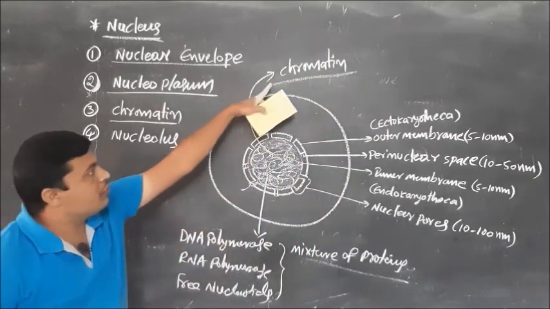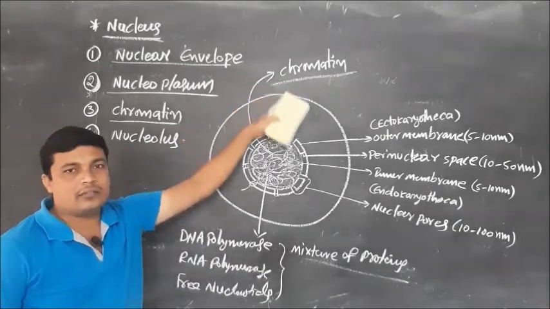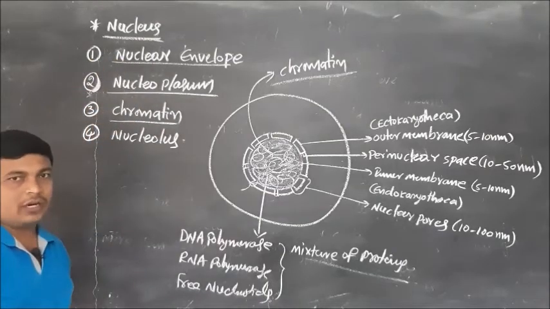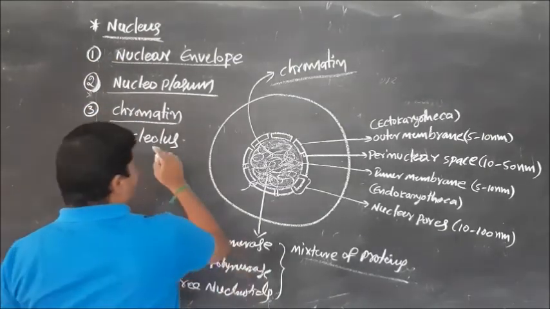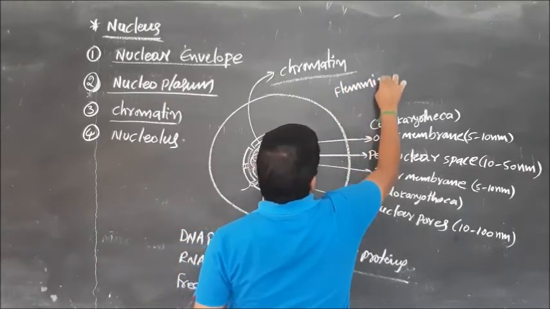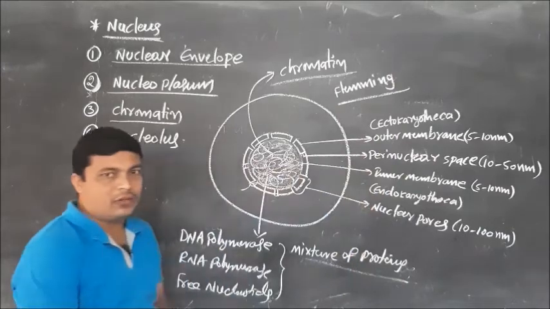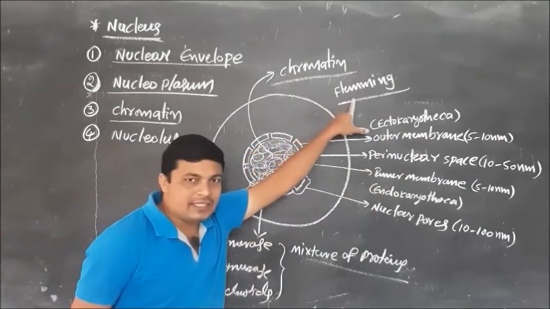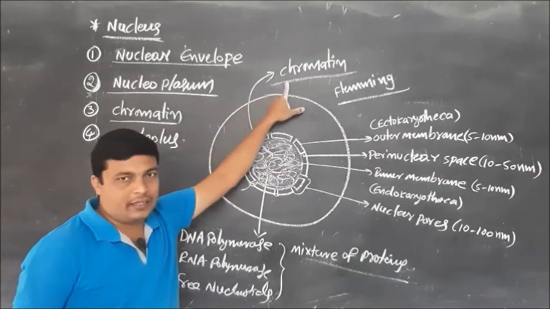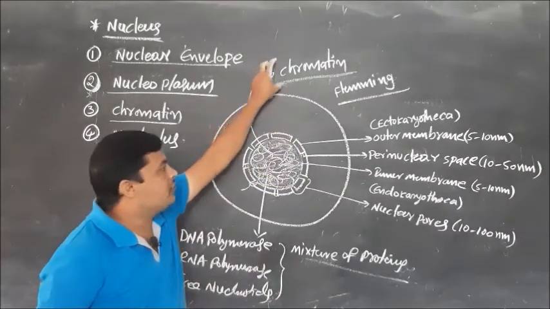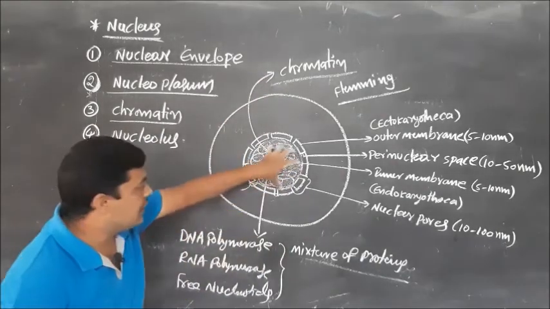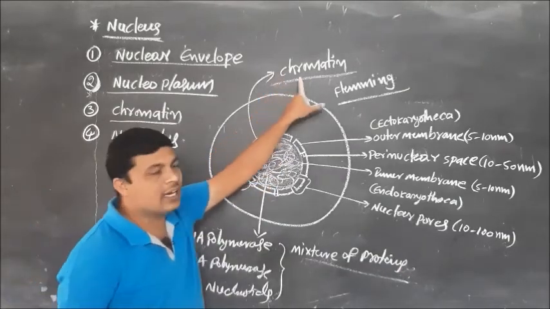And who discovered chromatin? After Robert Brown, the scientist named Fleming. This scientist Fleming gave the name chromatin to the thread-like structure of the DNA. What is chromatin? Chromatin means the thread-like structure of DNA inside the nucleus.